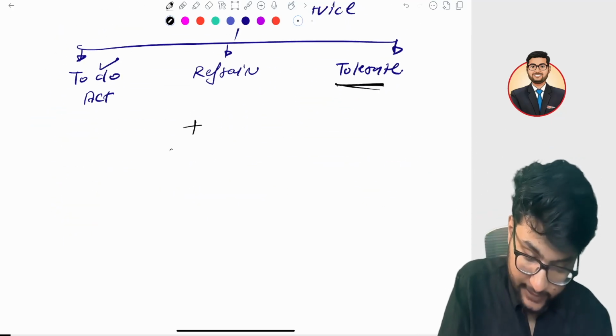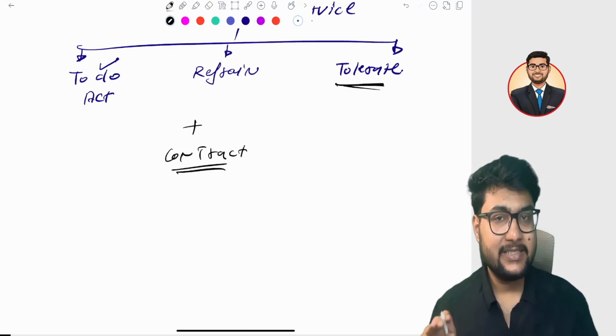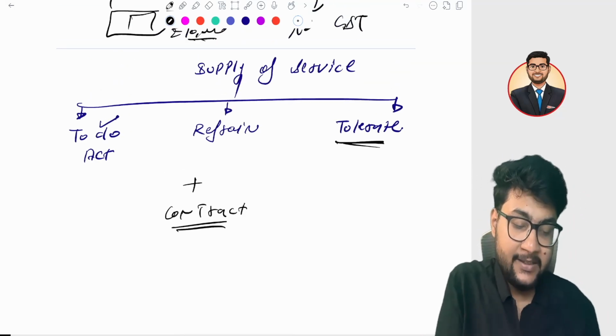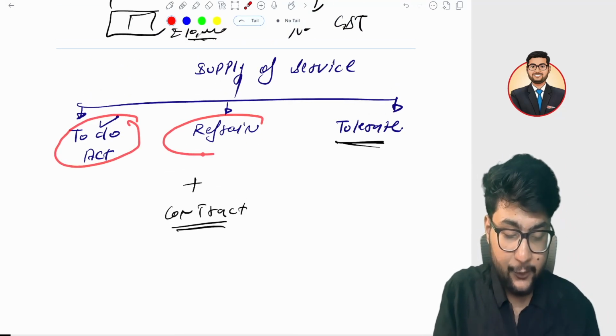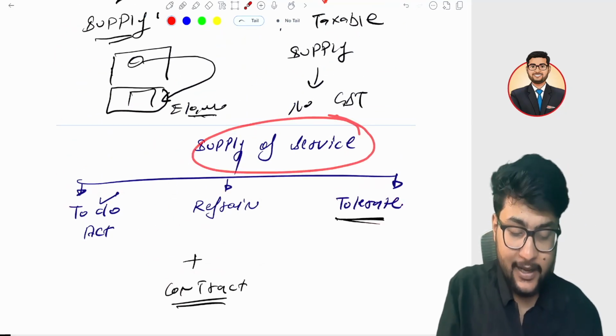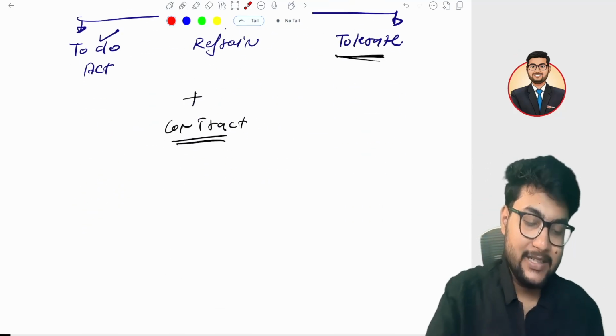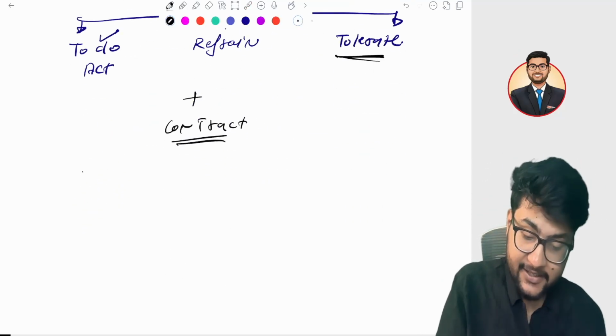Plus, there is a contract. Whether implicit or explicit doesn't matter. If there is anything to do an act, refrain from an act, or tolerate an act with a contract, then it is a supply of service. Are you getting my point? Now let's talk about liquidated damages. Very interesting concept.